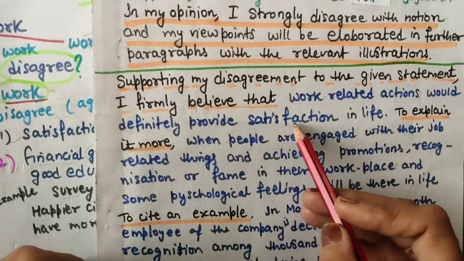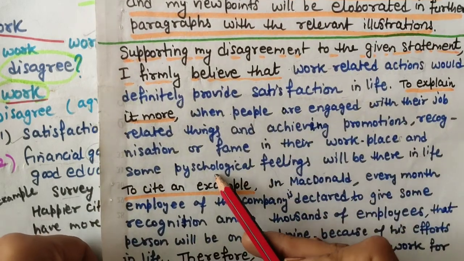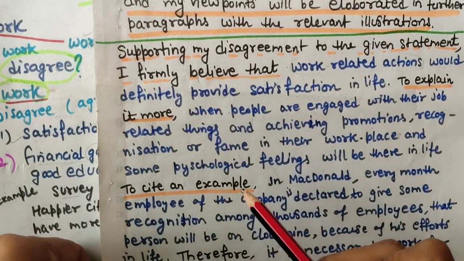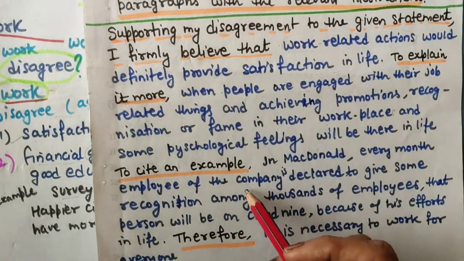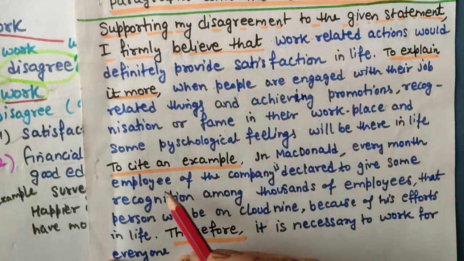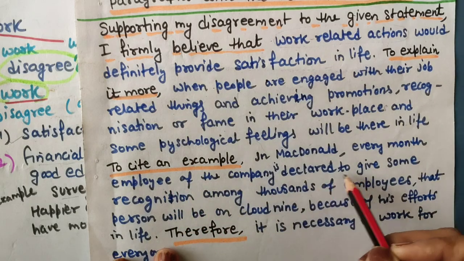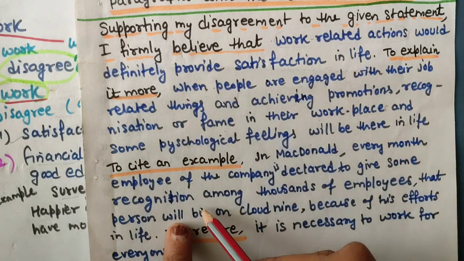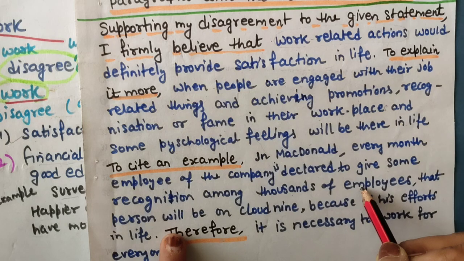Okay, so satisfaction is all about your psychological thing. Okay, so to cite an example, in McDonald's, every month an employee of the company is declared to give some recognition among thousands of employees.